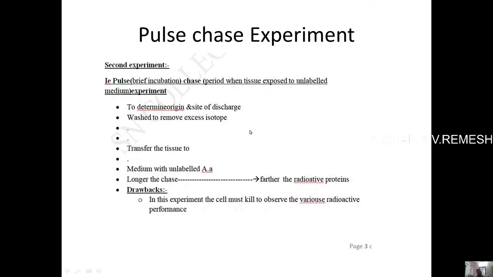The second solution has only unlabeled amino acids. That means it doesn't have any labeled or radio labeled amino acids.